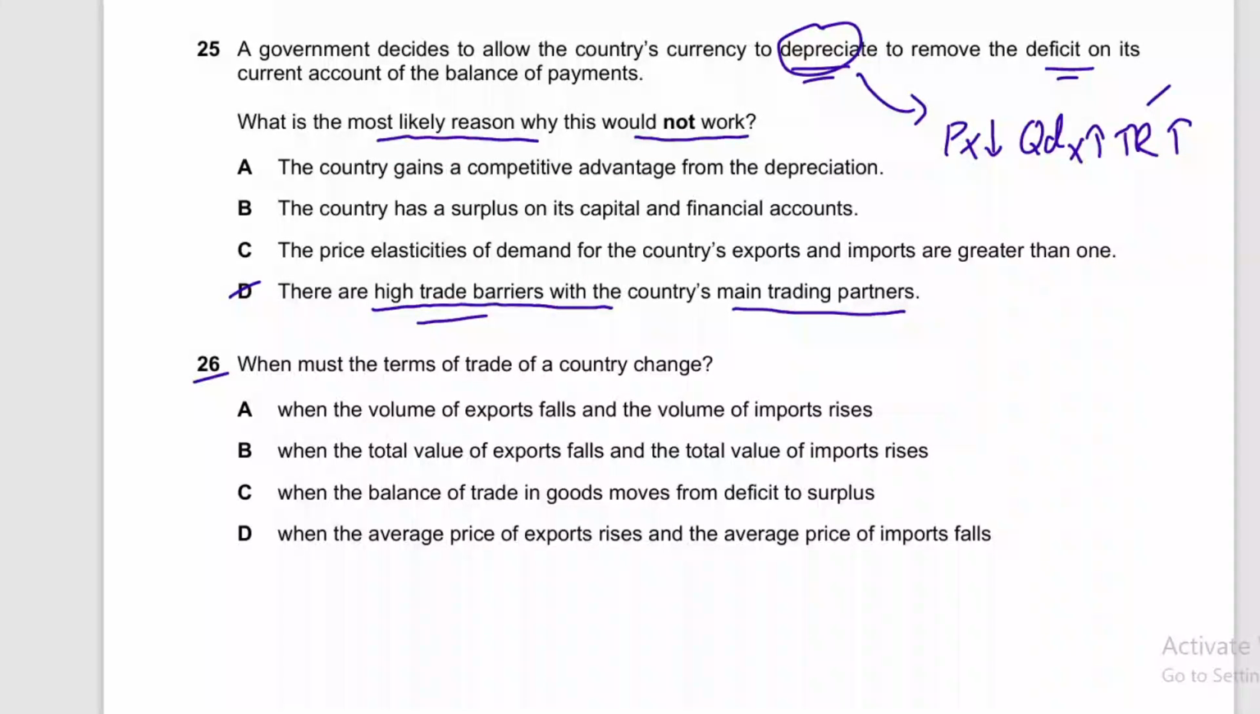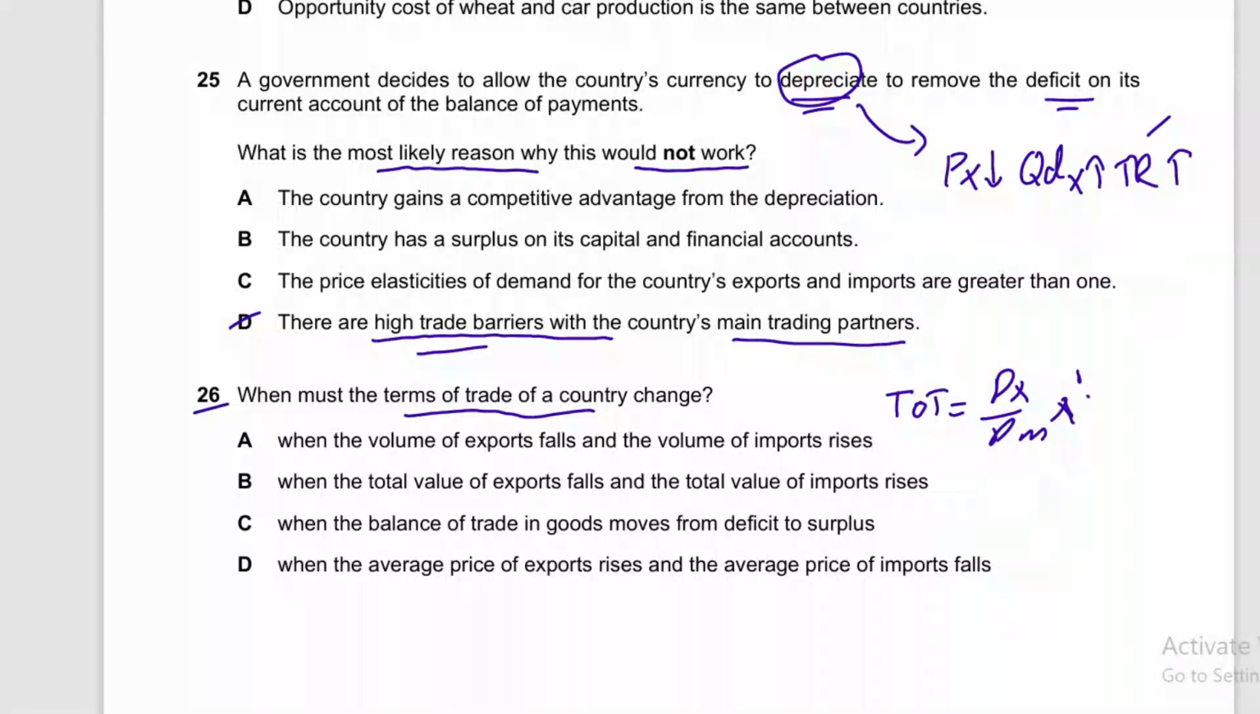Question number 26 is: when must terms of trade of a country change? Keep in mind, terms of trade is equal to price of export over price of import into 100. From this formula we know that only prices of exports and imports influence terms of trade. So option D is the correct answer, when the average price of export rises and average price of import falls. When the average price of import falls, the denominator decreases and the numerator increases because of the rise in price of export. So terms of trade will further increase.